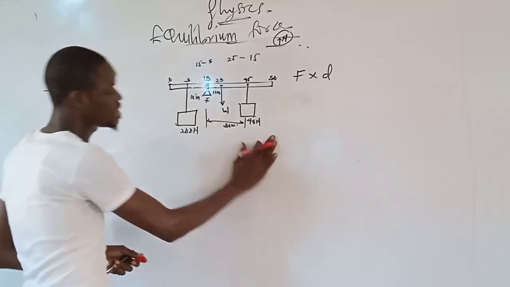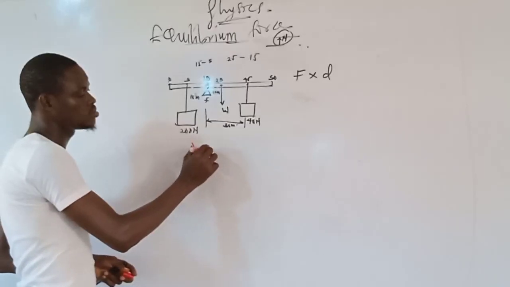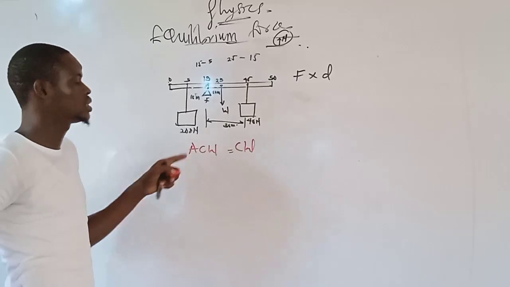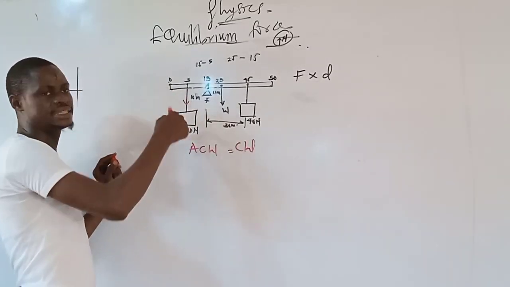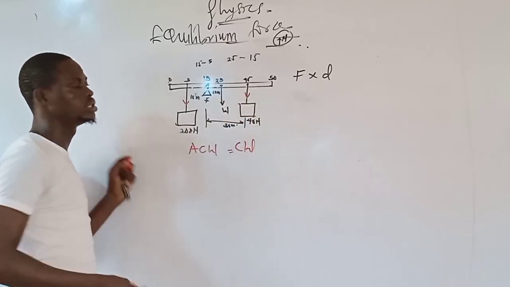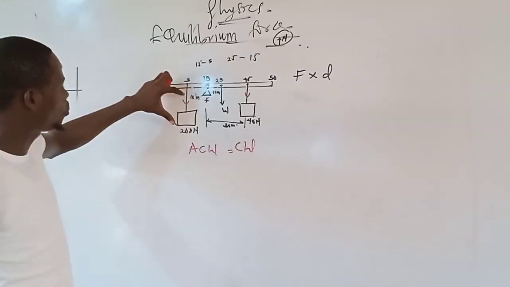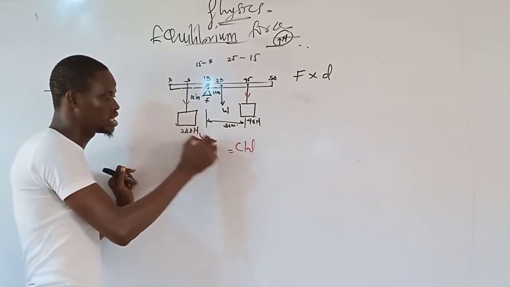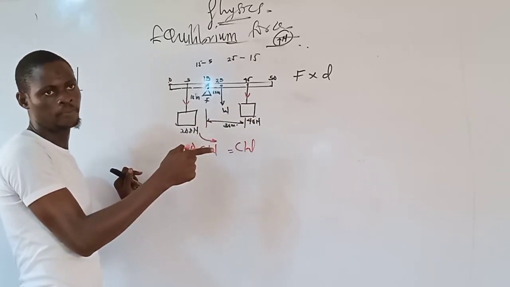Now, how can I find my weight here? Applying the principle of moment, which says anticlockwise moment should be equal to clockwise moment. Now, how do we get our anticlockwise moment? Normally, look at this weight here is acting downward. This also acting downward. Now, this force that is here tends to turn this body along this direction, which is an anticlockwise manner.